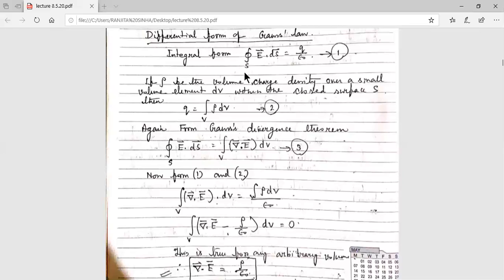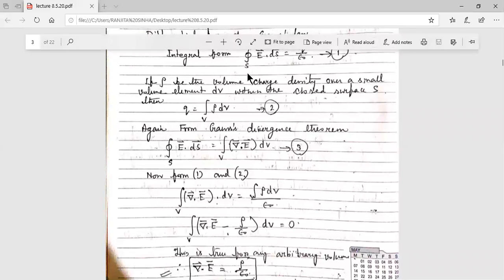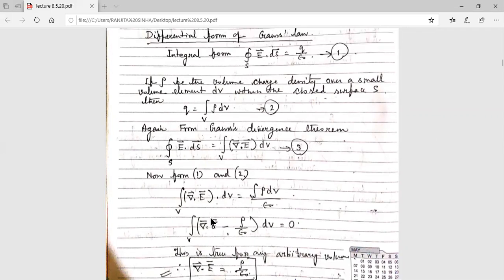In equation 1, the left hand side is replaced using the Gauss divergence theorem, so the surface integration is written in terms of volume integration. And the Q value, Q equal to the volume integral of rho dV, is written in place of Q by epsilon 0. So ultimately, changing the side, you get the volume integral of divergence of E minus rho by epsilon 0, dV, equal to 0.